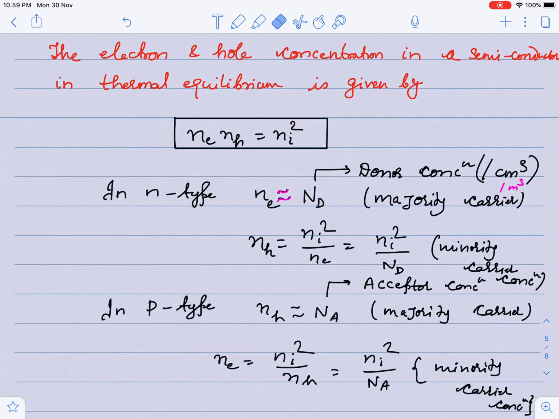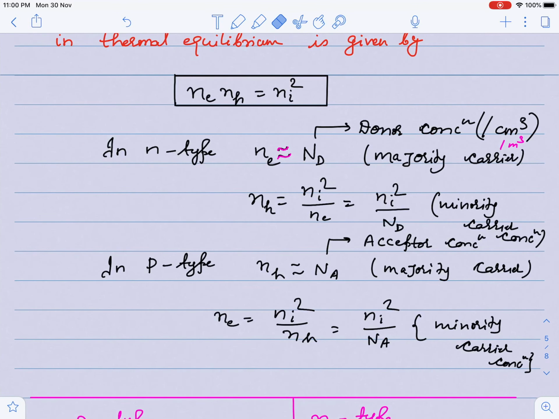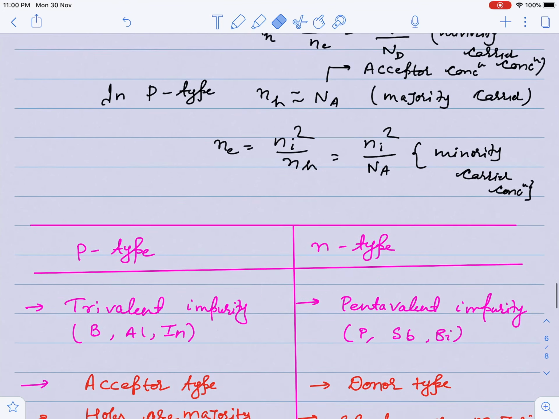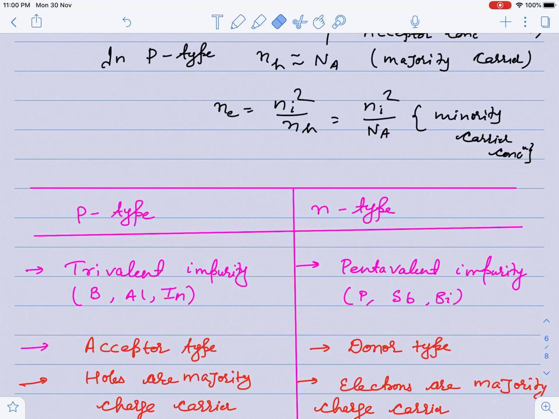It means if the concentration of holes increases, the electron concentration will decrease, such that their product will always equal a constant, which is Ni square. This you have to understand. Some questions may be asked in the near future on this formula, so you have to take care of this formula. Now at the end I have just summarized P and N type, which is very important, and from an objective point of view these questions are very important.